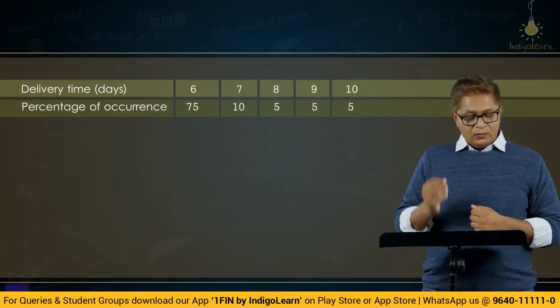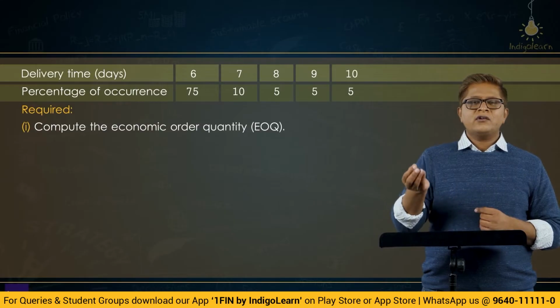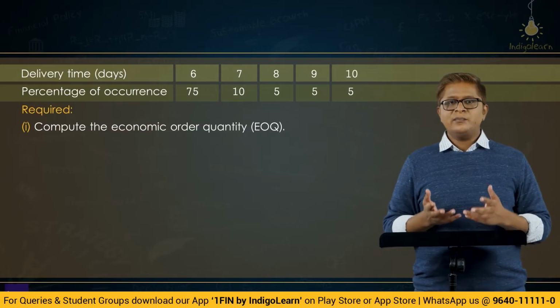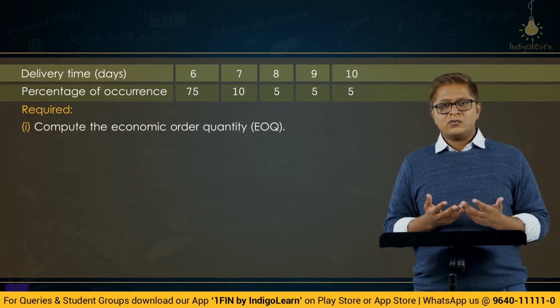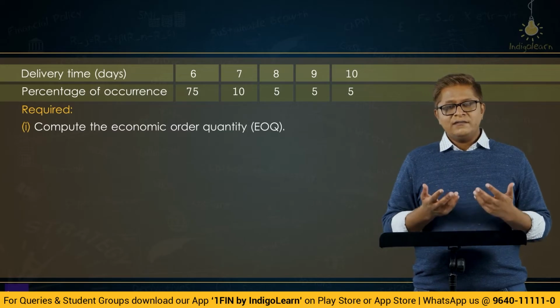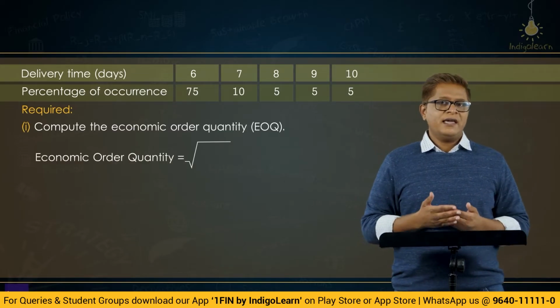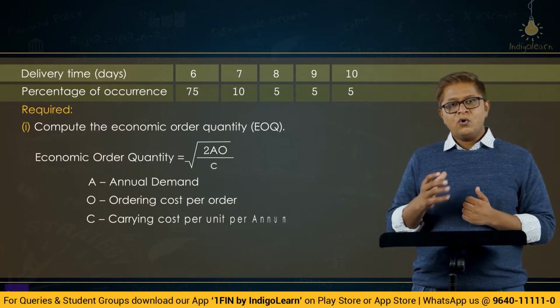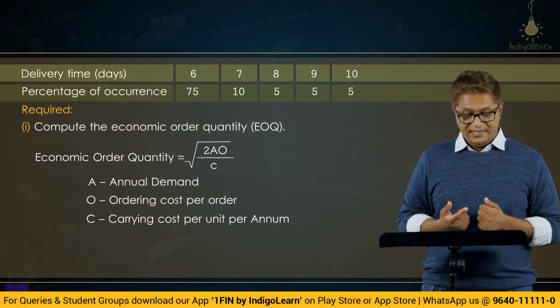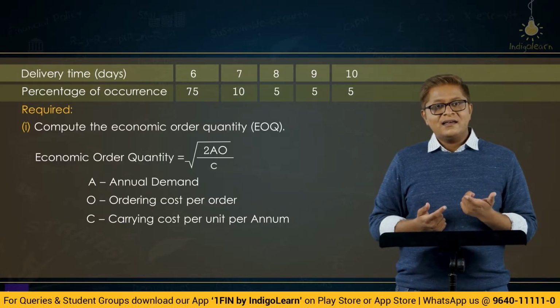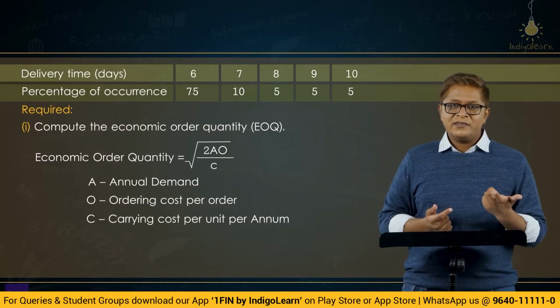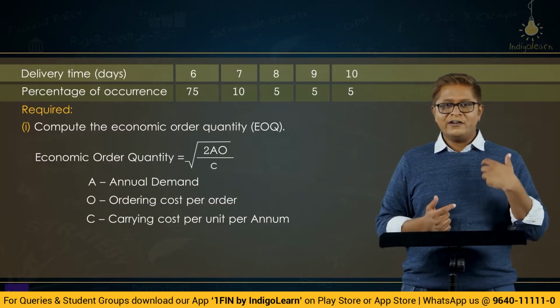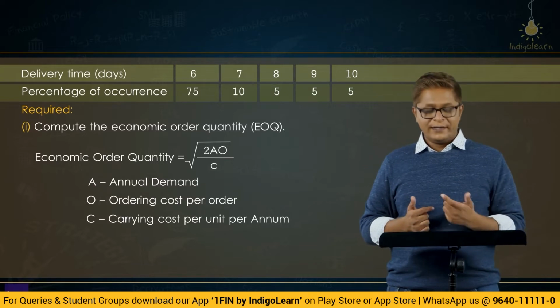Required, compute the economic order quantity. Very simple and straightforward. For economic order quantity, we will use our formula, which is under root 2AO by C. A is the annual demand which is 54,000 castings per year. O is the ordering cost per order which is given as 9,000 and C is the carrying cost per unit per annum, 300. So we will apply that formula and find out the economic order quantity.